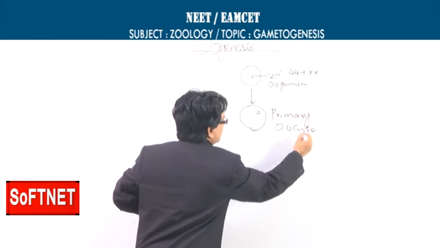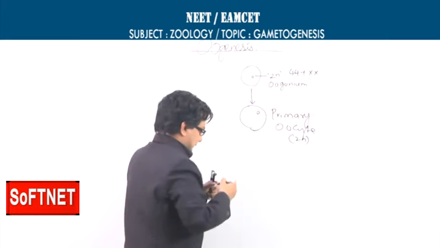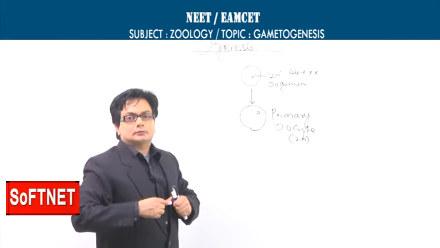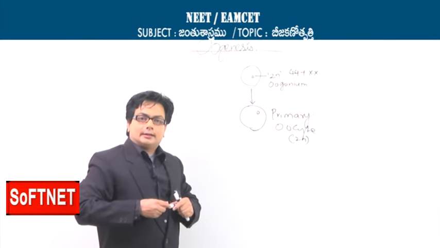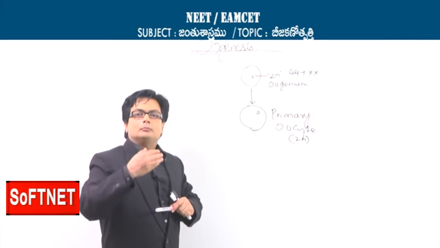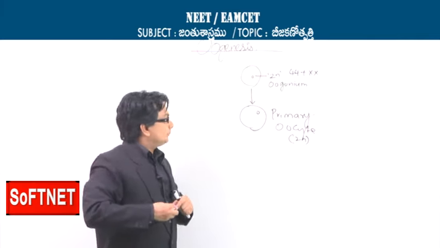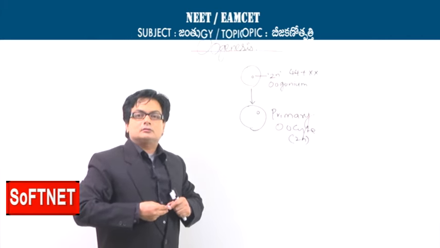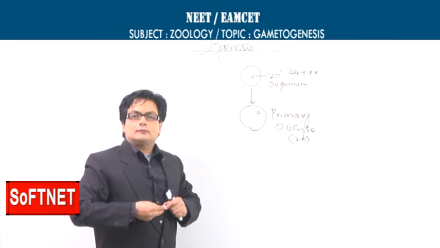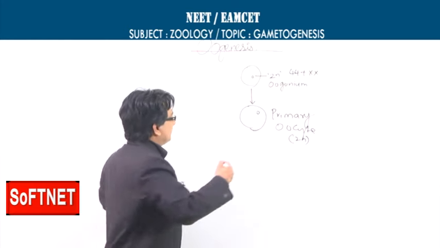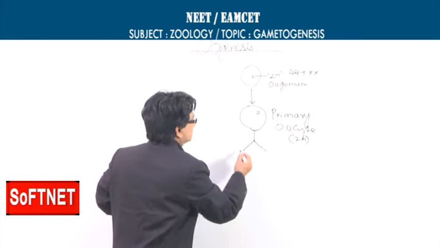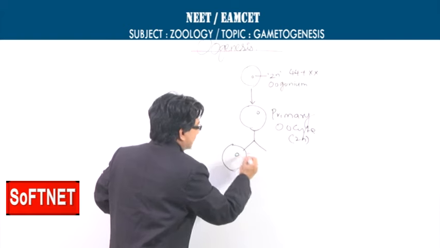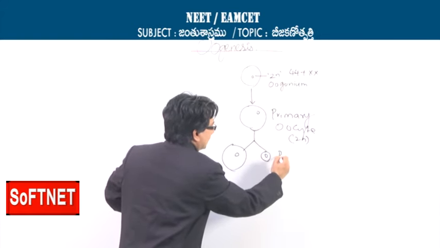The primary oocyte is again a diploid structure, and this one will be entering into meiosis 1. When the primary oocyte enters the reduction division, the maturation division, which is meiosis 1, it will produce the secondary oocyte and a polar body.